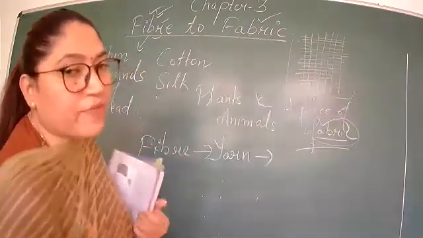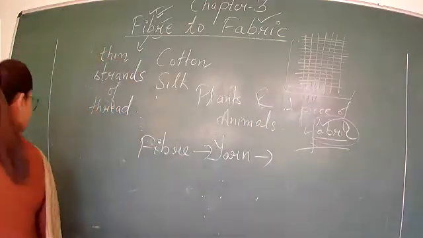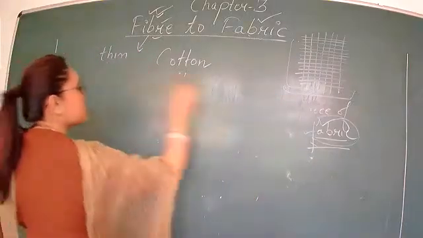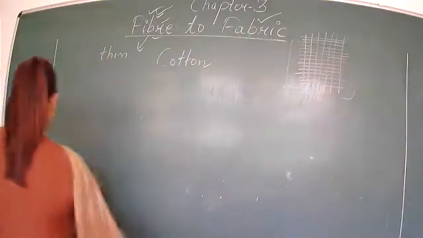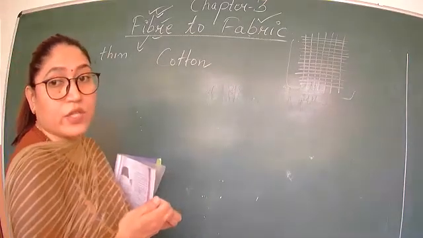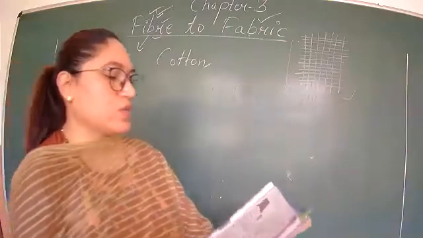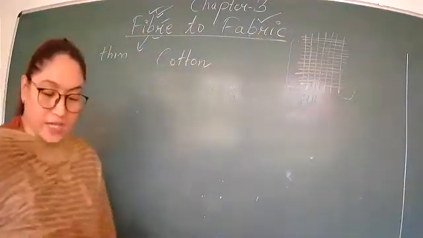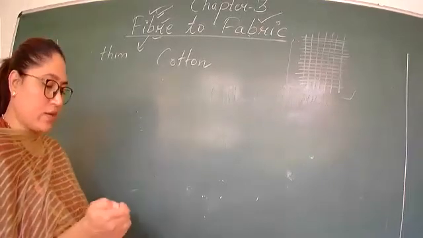Now, can you tell me any fibers that we get from plants? We get cotton and jute. It is written here in your book also. Underline.